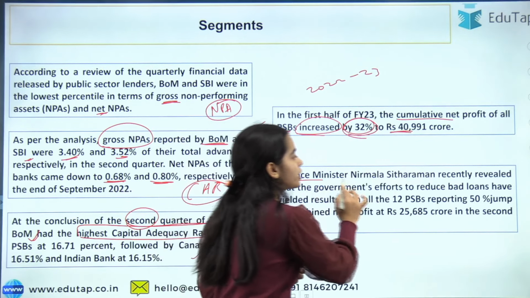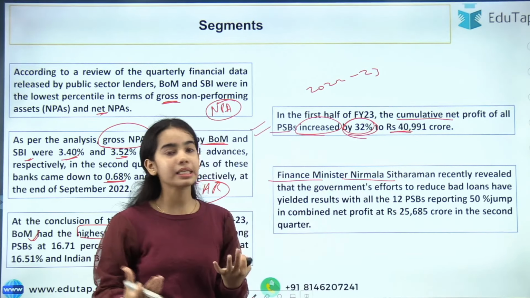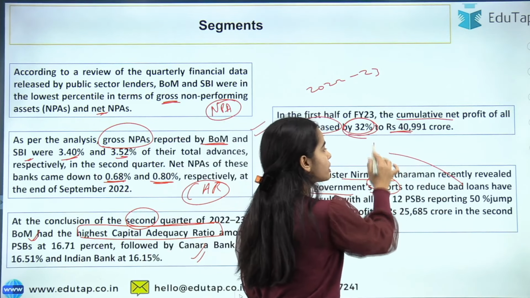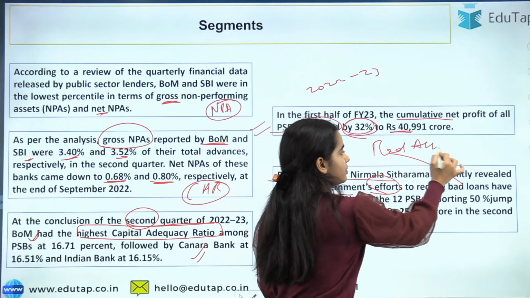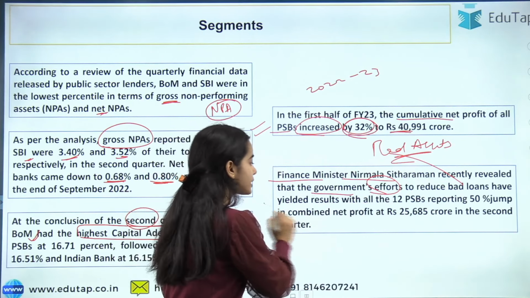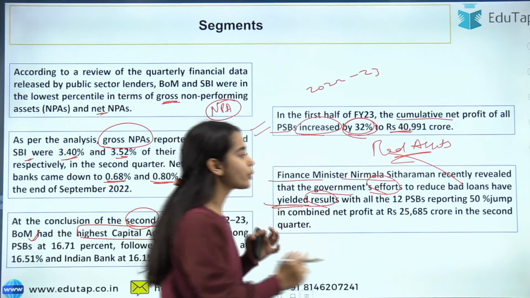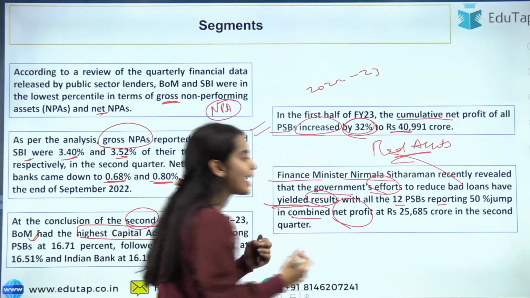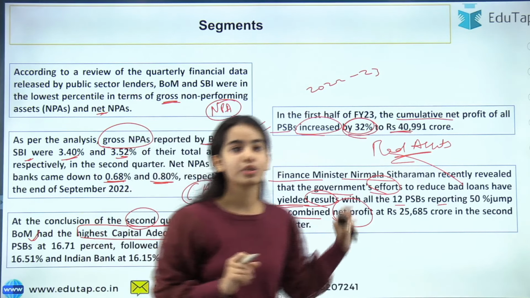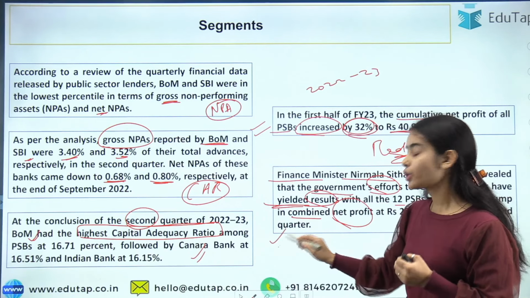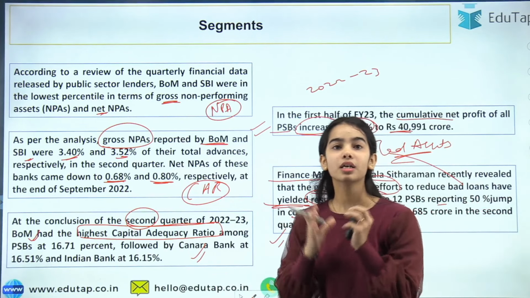The Finance Minister Nirmala Sitharaman has recently said that the government's efforts to reduce the bad loans, to reduce the bad assets, are yielding results, with all the 12 PSBs reporting a 50% jump in combined net profit, at rupees this much, in the second quarter. So you can see that Nirmala Sitharaman has also spoken about the good growth that the PSBs are seeing in the second quarter.